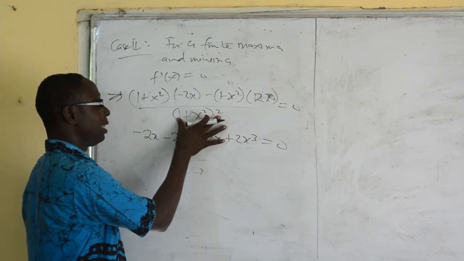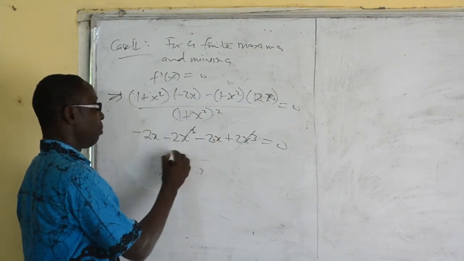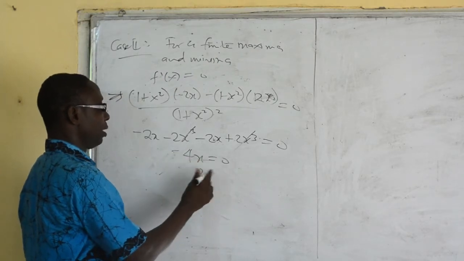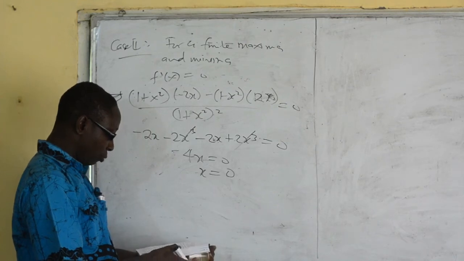I've multiplied through by this. Okay, I can see that this will cancel this. This and this will give you minus 4x is equal to 0. Then we have x is equal to 0. Now, at getting x is equal to 0,